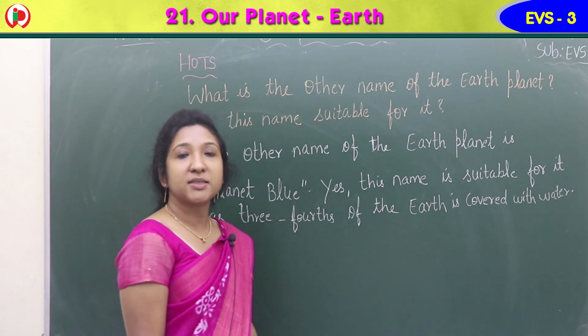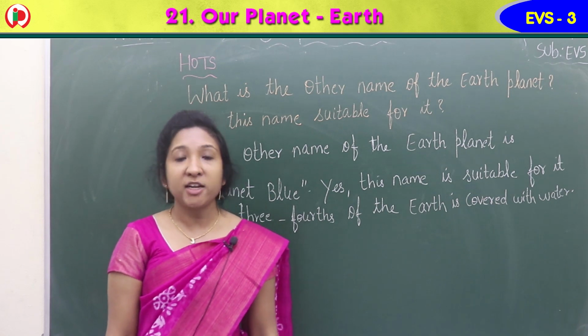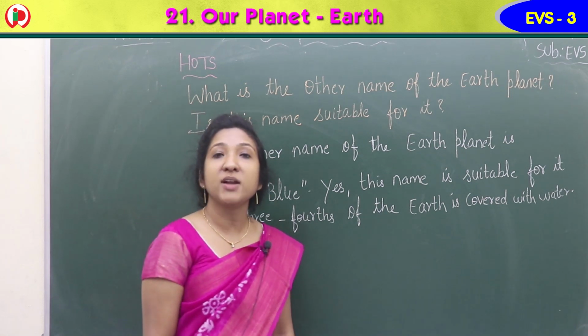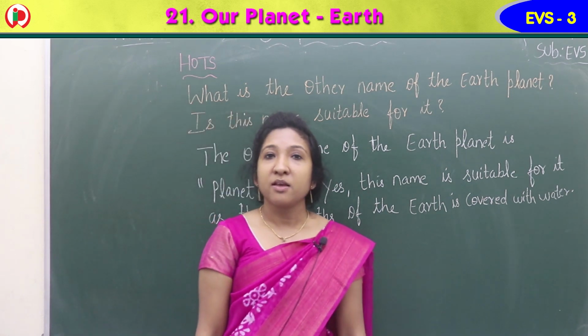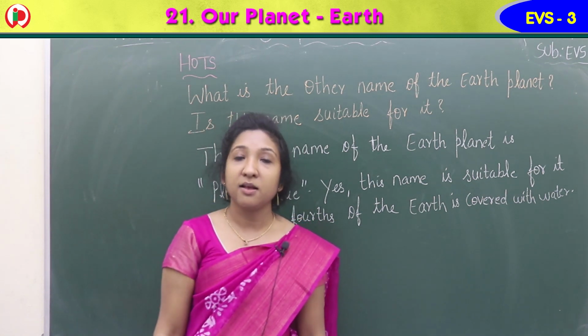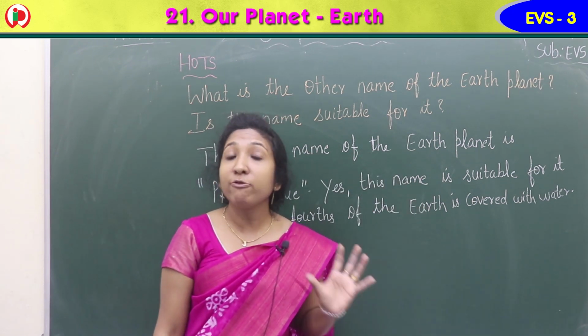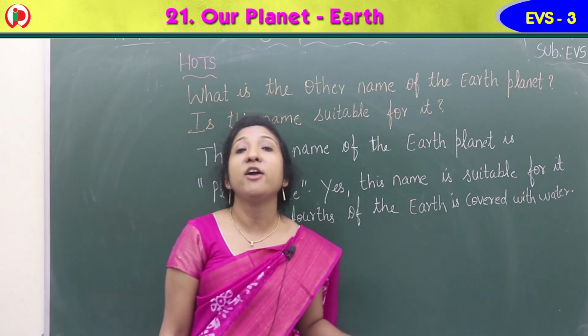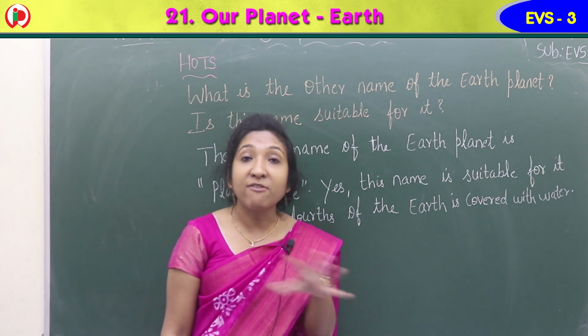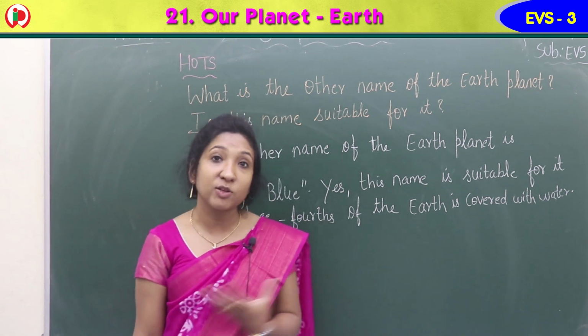Another name for planet Earth is, yes, we say blue planet also. Earth is also known as the blue planet. Why? If we look at Earth from space, Earth looks blue. Why? Because 3/4 of the Earth, or most part of the Earth, is covered with water bodies in the form of oceans, seas, rivers and lakes. So it's blue in color.